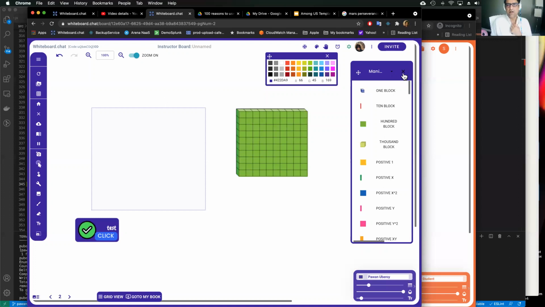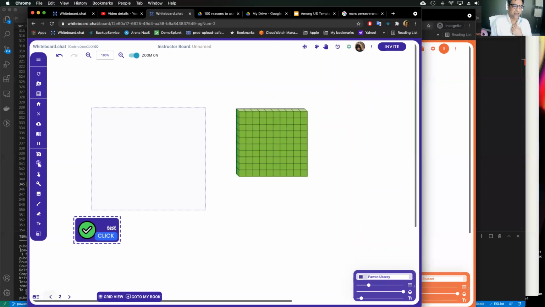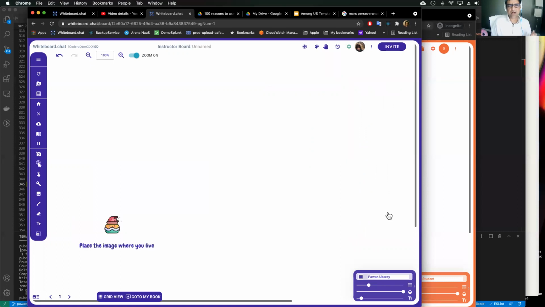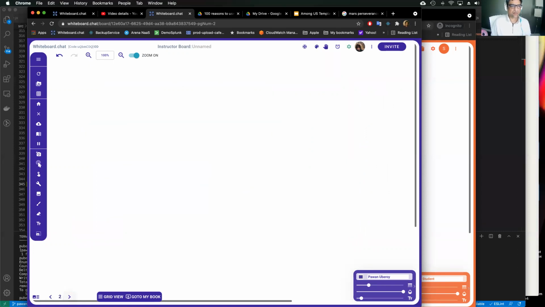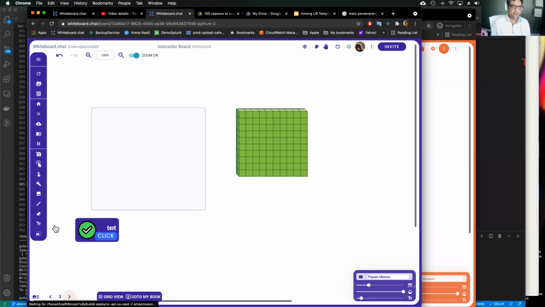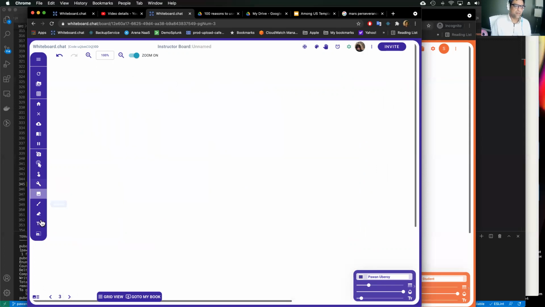So now we have an escape room which has 3 pages. To go from page 1 to page 2, you have to enter a password. To go from page 2 to page 3, you have to get the right score. And then page 3 is congratulations, you have escaped. So you can easily create a virtual escape room out of this whiteboard.chat.